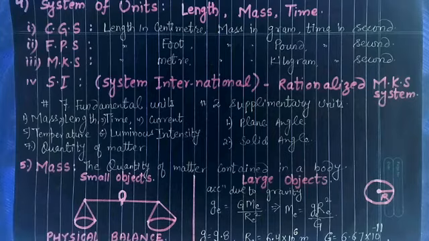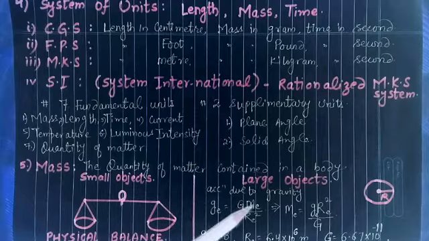If the objects are of a larger size, for example Earth, we have to calculate the mass of Earth. We make use of the formula you have already studied in your 9th standard, acceleration due to gravity. The formula is g is equal to capital G M by R squared, where capital G is the universal gravitational constant, M the mass of Earth, R the radius of Earth.